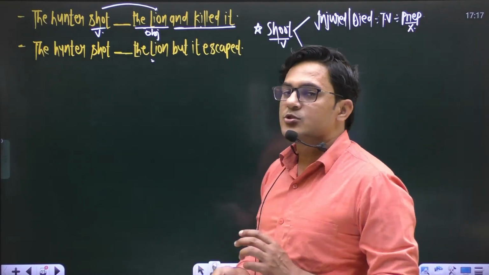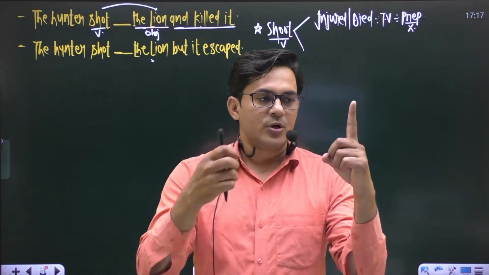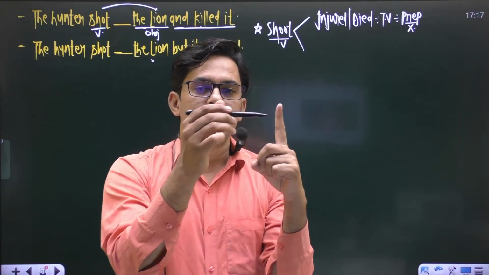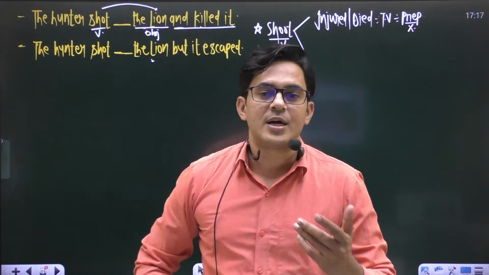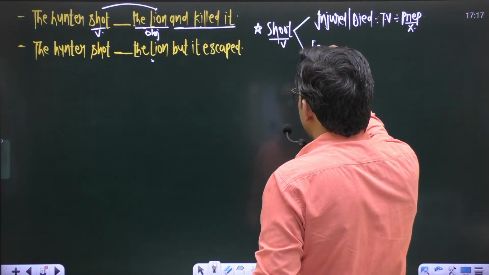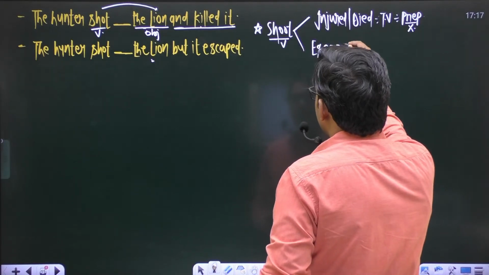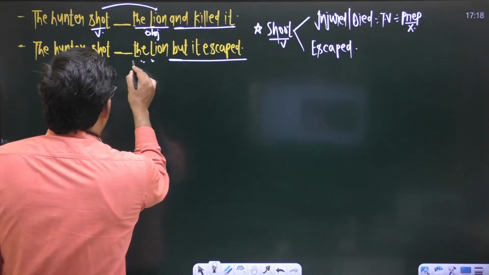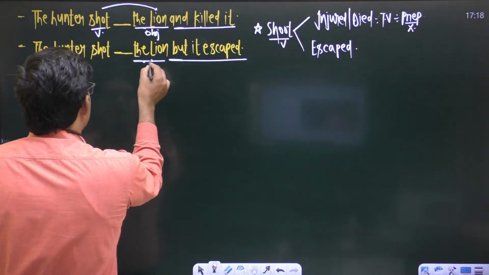But the second situation is what? When you shoot a target, sometimes it escapes. You are unable to hit the target, or you can say in the situation of escaped, but it escaped, this won't become an object.